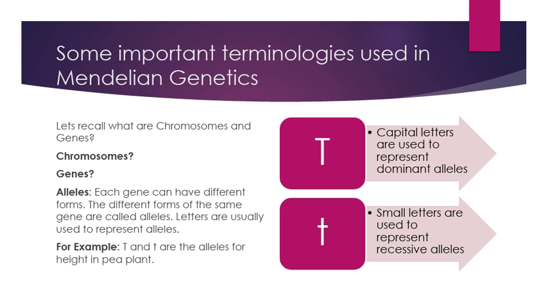Now I will discuss some important terminologies used in Mendelian genetics. Let's recall what are chromosomes and genes. In the center of the cell, a spherical body is present known as the nucleus. Inside the nucleus, rod-shaped structures are present known as chromosomes. Inside the chromosomes, DNA, which is deoxyribonucleic acid, and histone proteins are tightly packed or supercoiled.